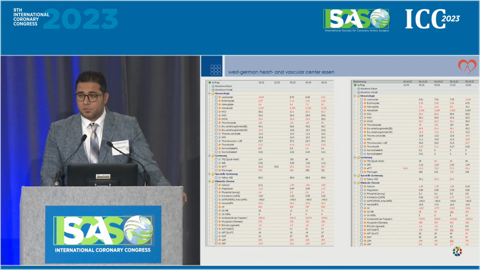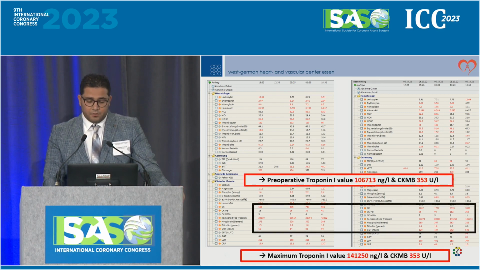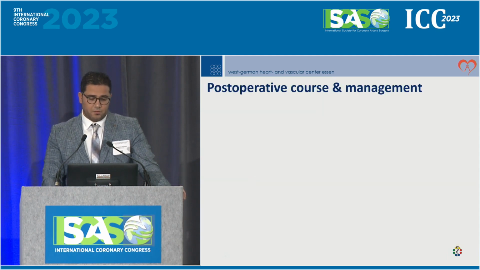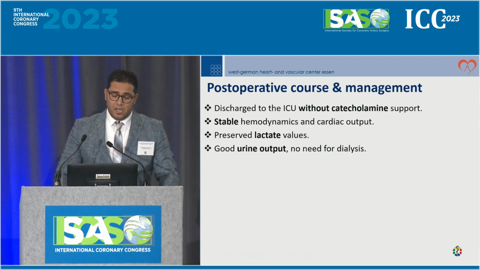Afterwards, during the procedure after this step, I asked about the lab work during admission to the OR, and I found out that the patient had a CKMB of 353 and a troponin I of more than 100,000. So the patient was in severe cardiogenic shock because of late admission to us, after 12 hours from the incidence of the acute coronary syndrome.